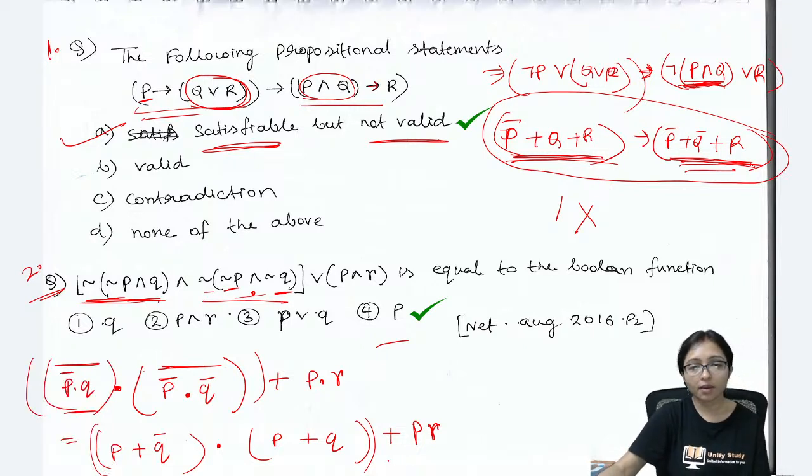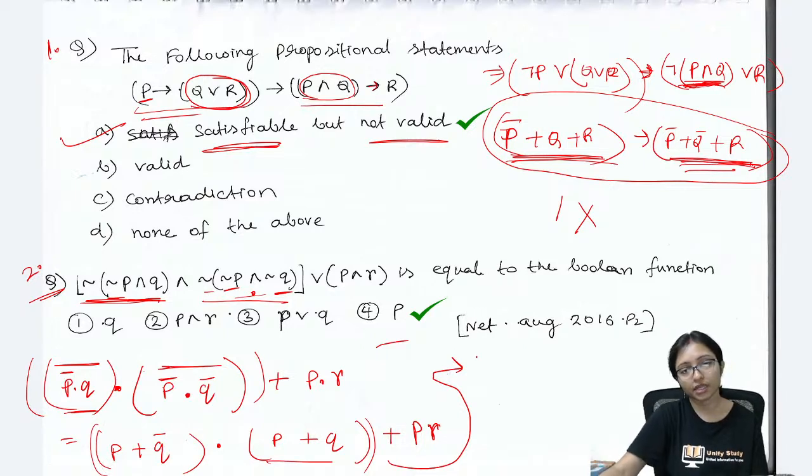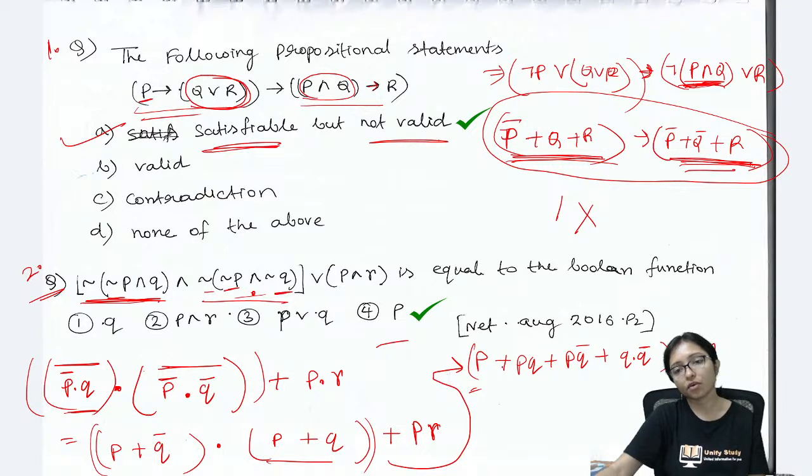Now if you are multiplying them both, then it will be P plus P dot P, then P Q plus P Q bar plus Q dot Q bar, then plus P R as it is. Then you can see from everywhere that here it is Q dot Q bar.